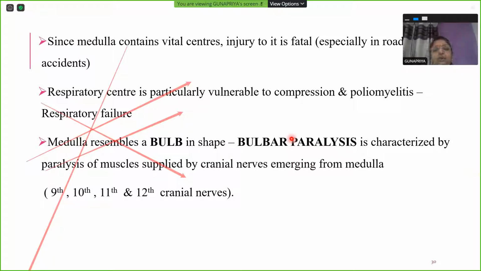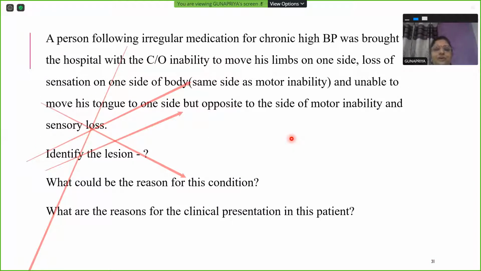So you should know this term when you go to your medicine posting in another few months, if you're allowed to go to the hospital to see patients directly once all the corona settles down. Now we come back to the case: a person following irregular medication for chronic high BP. All these are hinting factors for you. He's not taking medicine properly to regulate his BP. For a long time, he's been on high BP. So obviously such persons are prone to develop vascular thrombosis or hemorrhage.